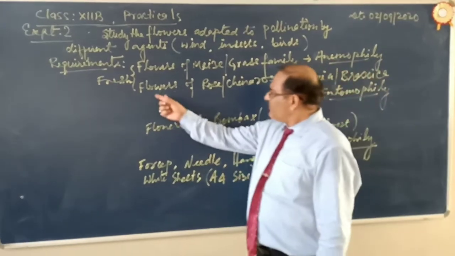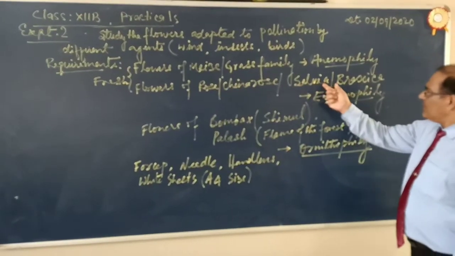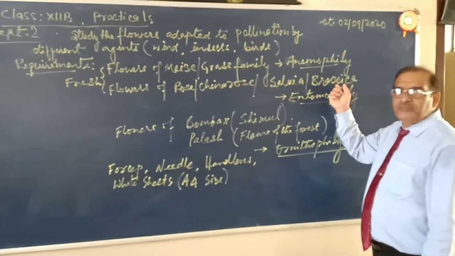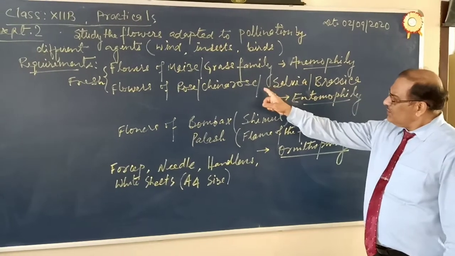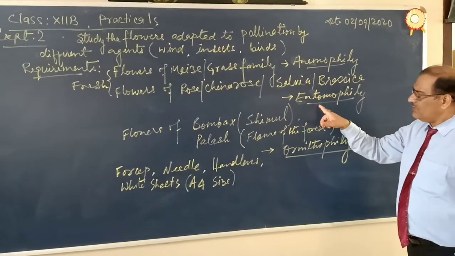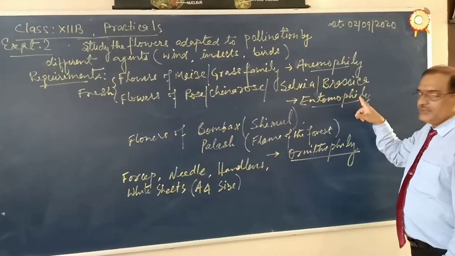Second category, flowers of rose or China rose or salvia plus brassica. Brassica means mustard, sarso. In these, the agency of pollination is insects. Insects are the agents of pollination. This is called entomophily. Okay.